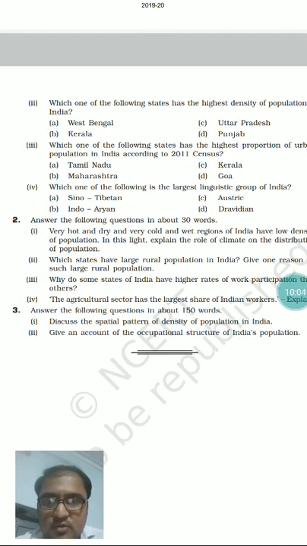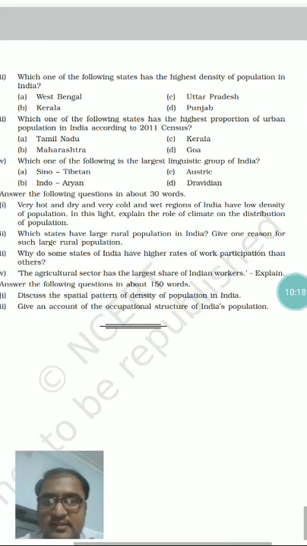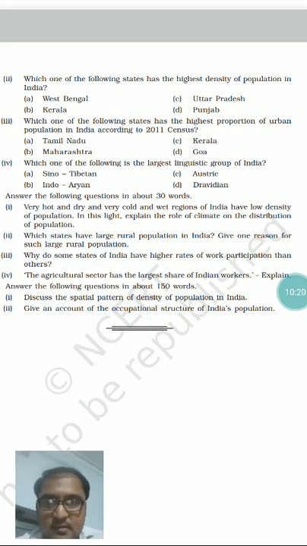Then there is a short answer question. You need to answer it in 30 words. Very hot and dry and very cold and wet regions of India have low density of population. In this light, so this is a fact. So here in this question it has given this statement which is correct or which is a fact in respect to India. Okay, and he is asking, in this light explain the role of climate on distribution of population. So you need to explain why it is so. So this is the statement given.